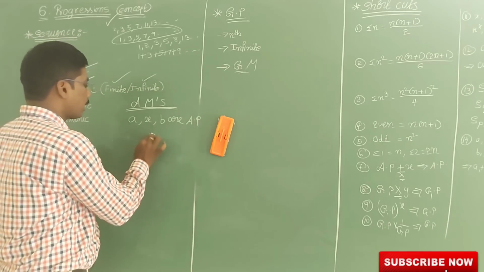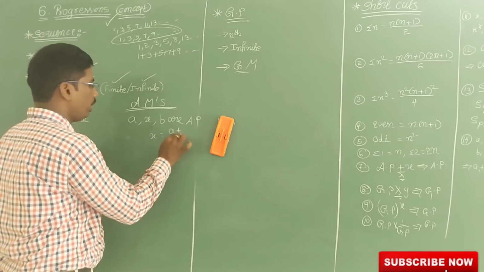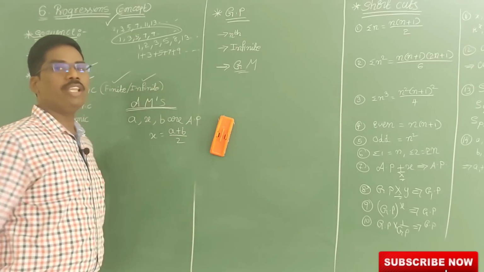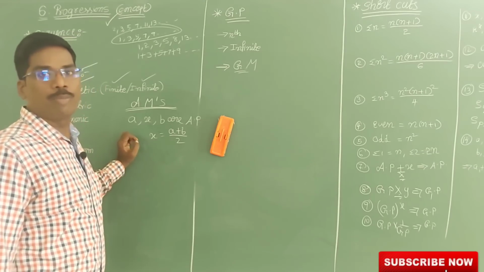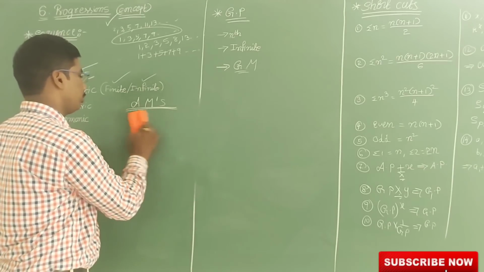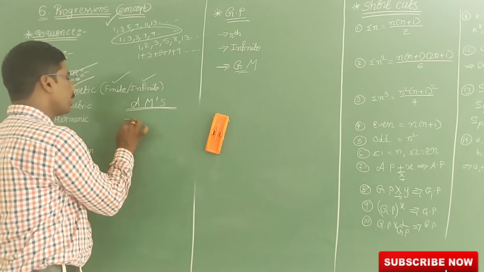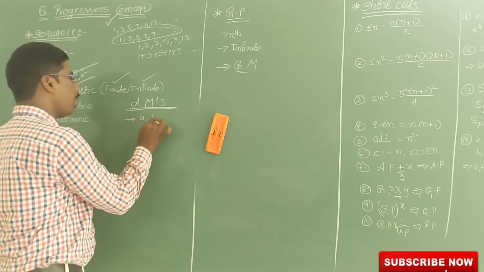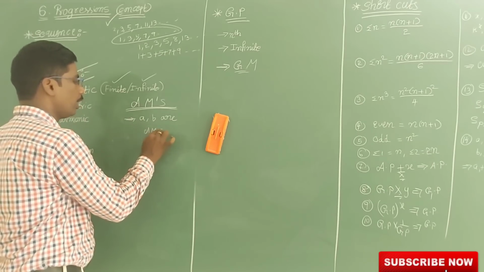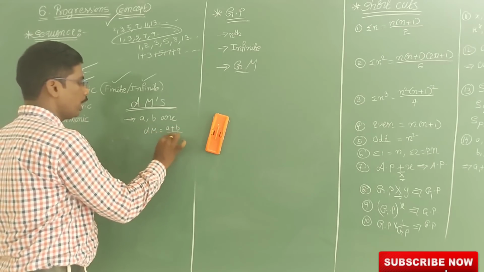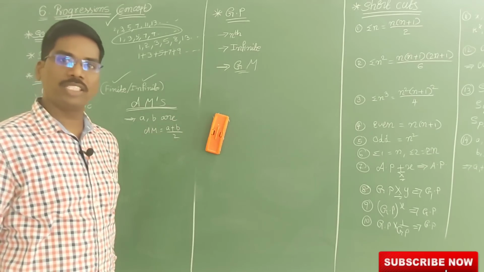How do you get it? x is equal to a plus b by 2. So this is a very important formula: x is equal to a plus b by 2. Now, if only a, b are there, then the arithmetic mean AM is equal to a plus b by 2. If only 2 terms are there, then we can say a plus b by 2.